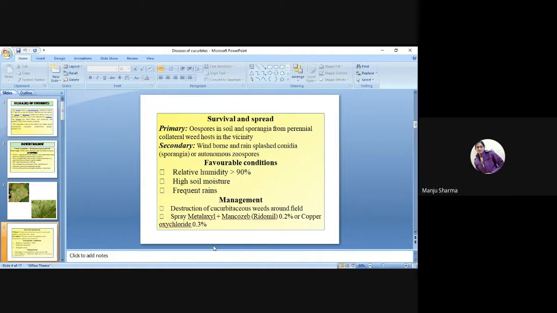Their management: destruction of cucurbitaceous weeds around the field, spray metalaxyl plus mancozeb, Ridomil, 0.2% or copper oxychloride 0.3%.